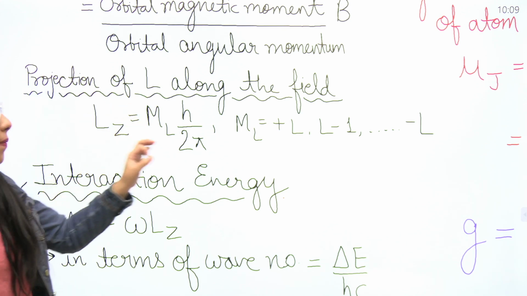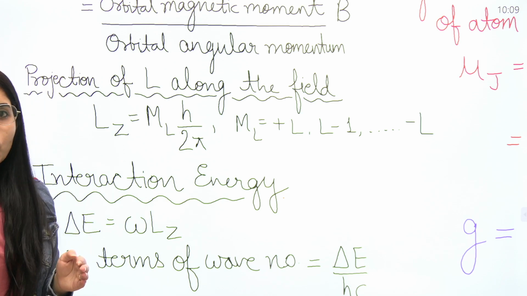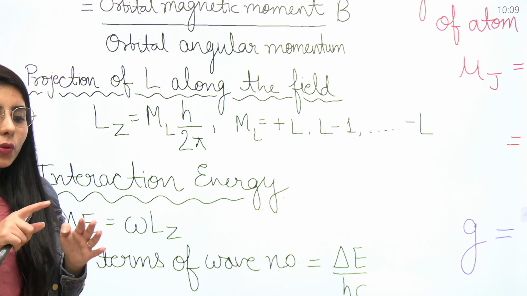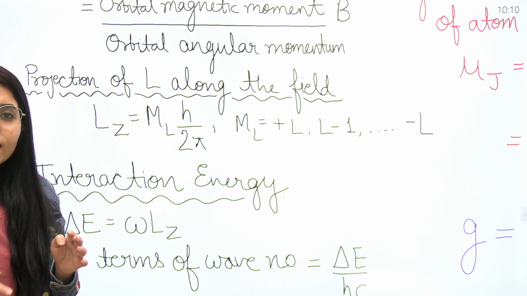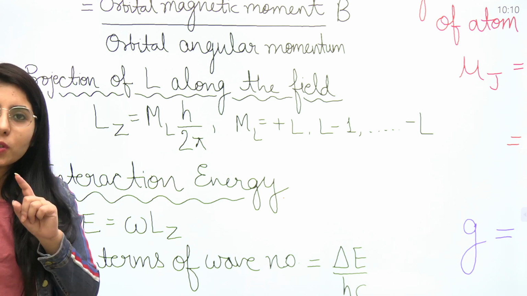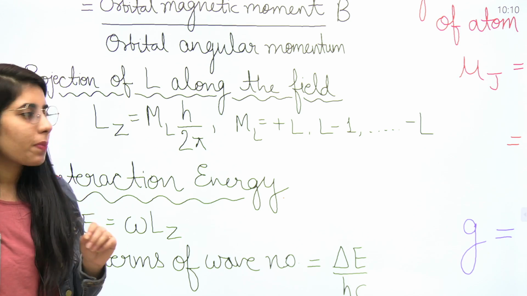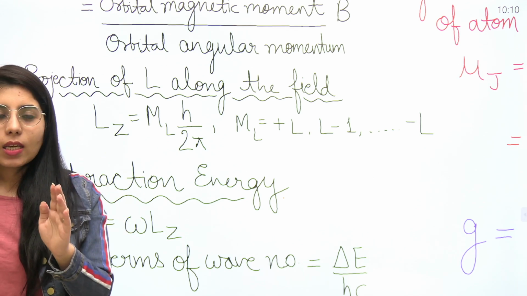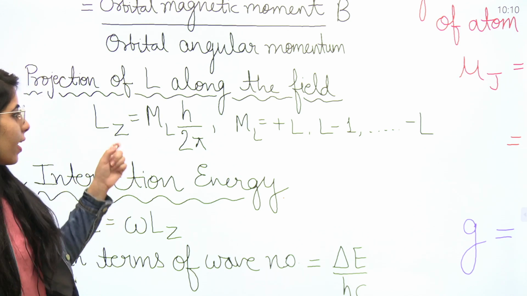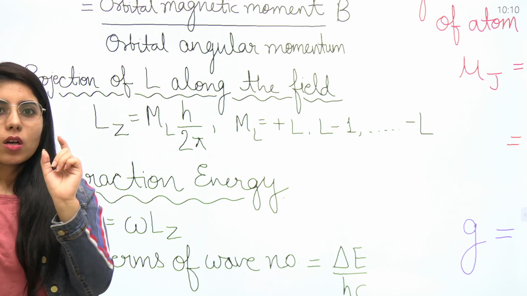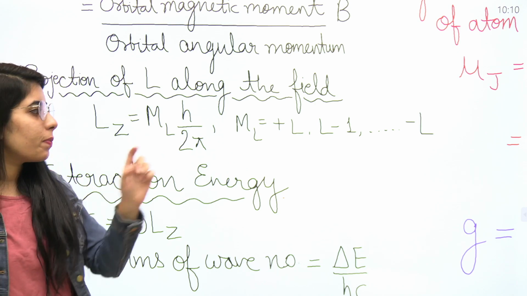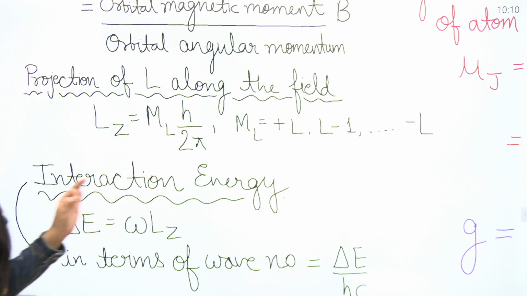Also guys, what is ml here? Let's say L is equal to 1. So ml values will be equal to minus L to plus L, or you can say plus L to minus L. But the gap or the difference between the values should be just of one value. That means let's say L is equal to 1. Now in that case, plus 1, 0, minus 1 will be the values of ml. That's how you can write them.